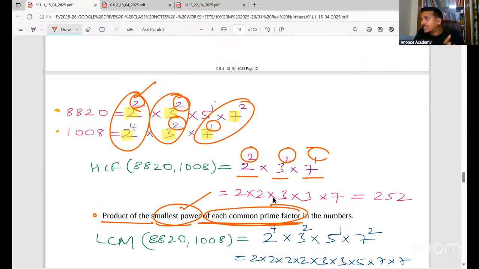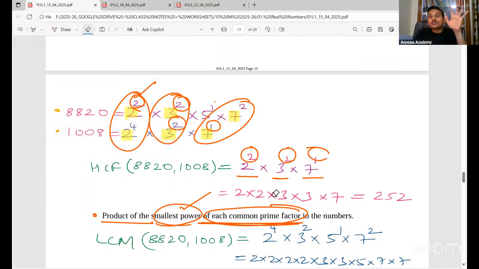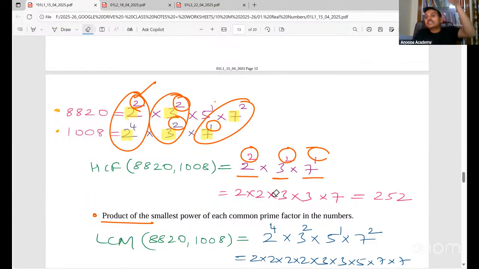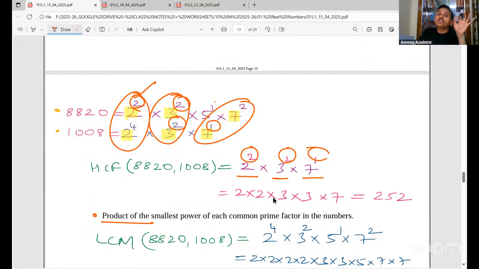Exact same statement they have used, and many people were confused. What is this? Okay, so product of smallest power. Don't think that this means we are multiplying the powers. It's not like that. You have to read the entire statement: product of the smallest power of each common prime factor. So first you take the common prime factor, take the smallest power, and then multiply them like this.